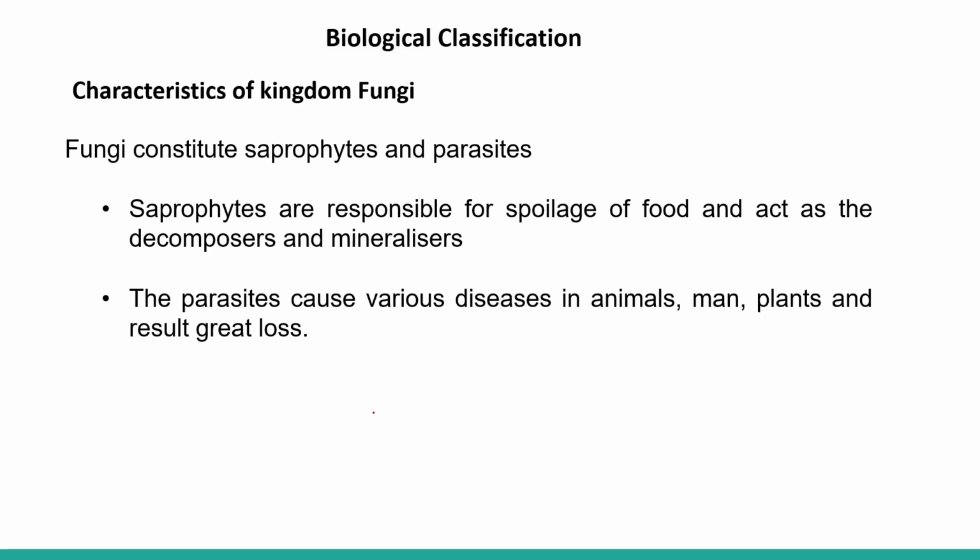As we have discussed, they have an absorptive mode of nutrition. So they release chemicals or enzymes on the dead decaying matter, which change the complex food substances into a simpler form, and those simpler food substances are absorbed by the fungi.